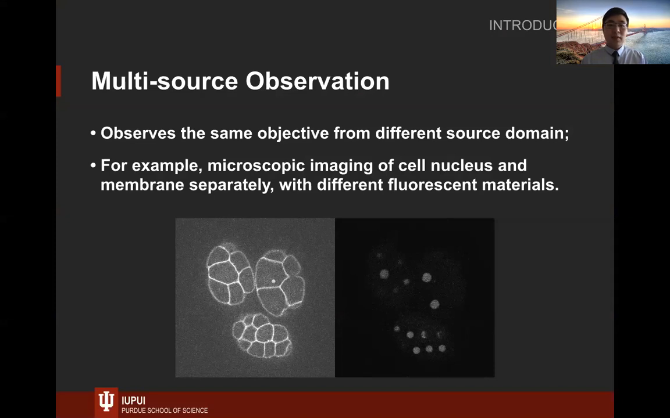By using different fluorescent materials, we can get different images from the one cell. However, overscanning may probably cause the death of the cell. This constraint may prevent scientists from acquiring enough microscopic images.